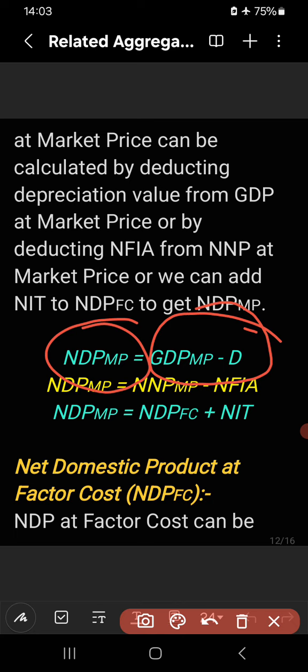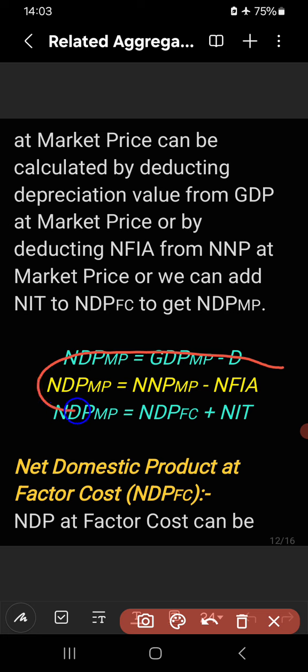Then another way is there: NDPMP is equal to NNPMP minus NFIA. You see here, the second one. If net national product at market price is given, and net domestic product at market price is to be found out, we have to find out NDPMP from NNPMP. Then naturally, what is the difference between national and domestic? That is NFIA. So when we deduct NFIA from NNPMP, we will get NDPMP, right?